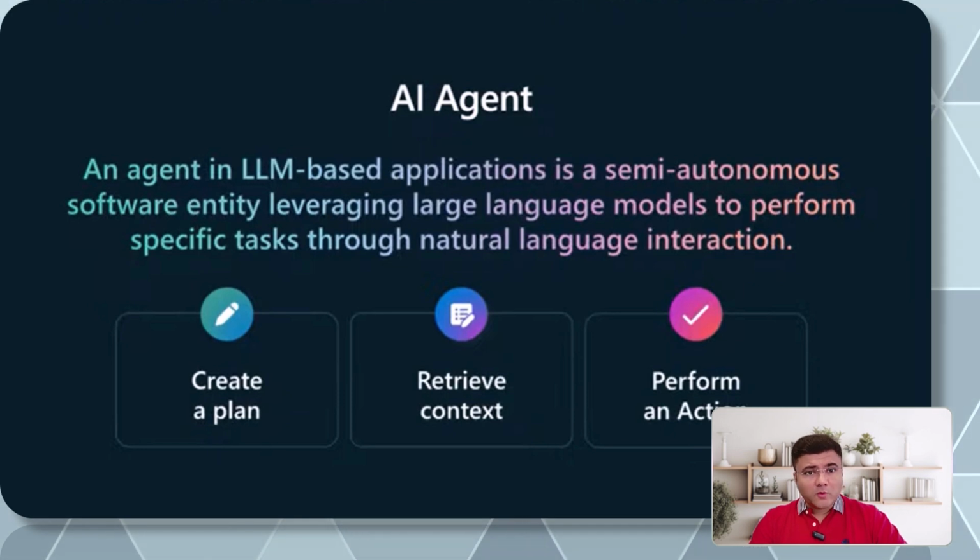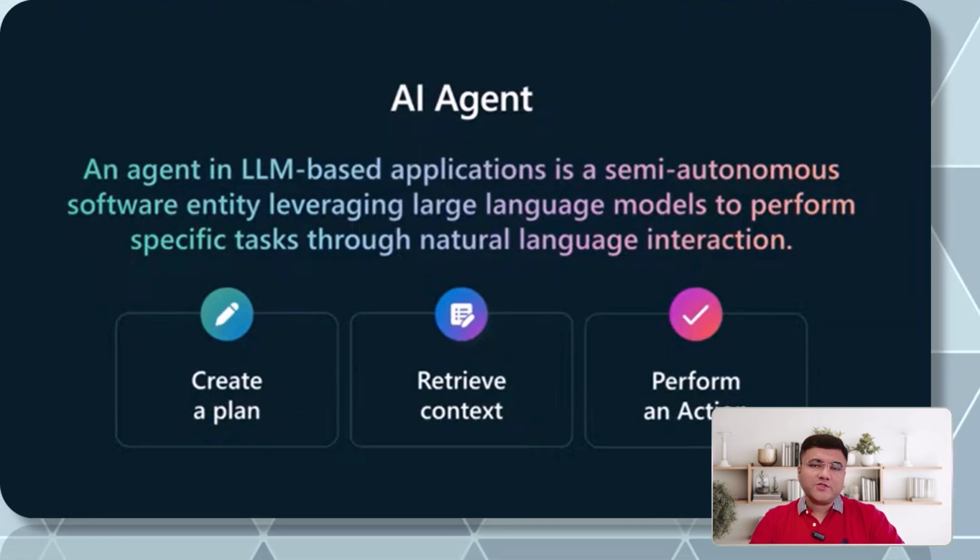I'm assuming you know what an LLM is, and as we continue with the definition, an agent in an LLM-based application is a semi-autonomous software entity which leverages a large language model to perform specific tasks through natural language interaction. Basically, like any generative AI application, this also takes input in natural language text, because in the background you have the same kind of large language model working. But then how is this different?